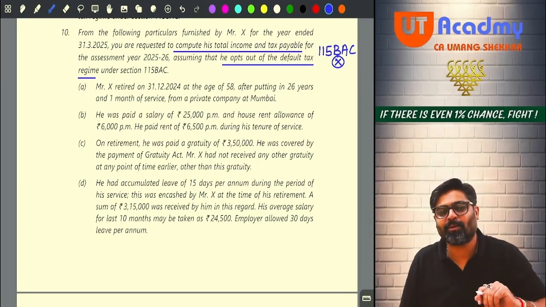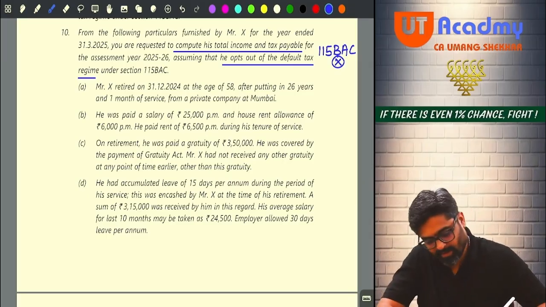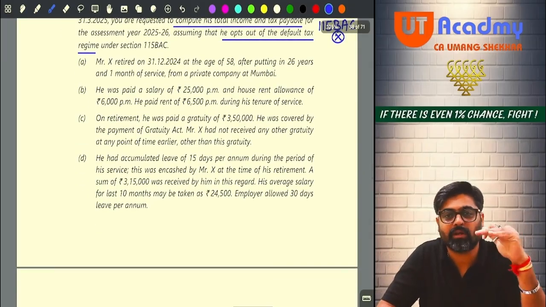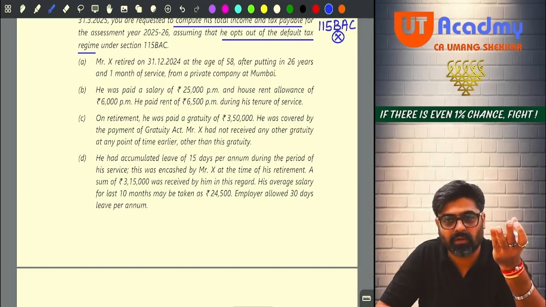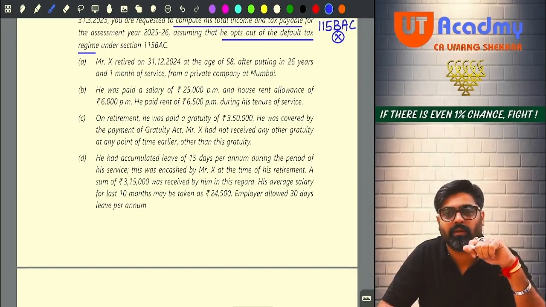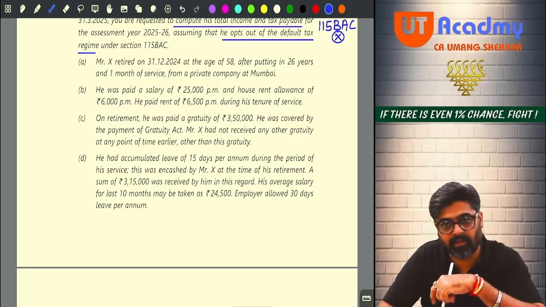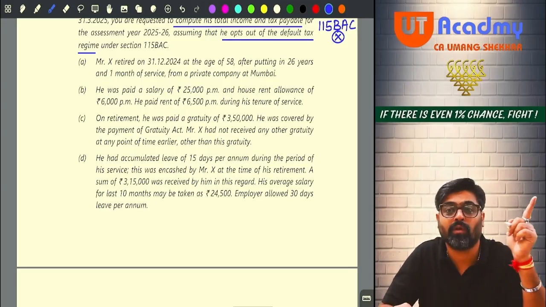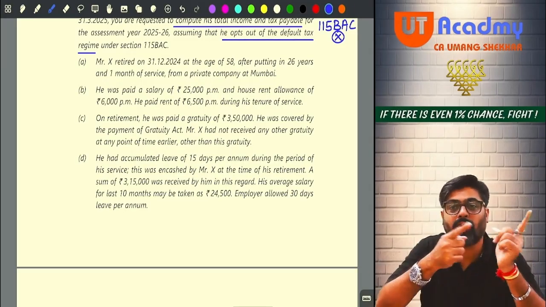It was introduced in 2020, yes. Earlier it was not the default tax regime. Earlier it was optional, so people were not opting. Last year only they have made it default. Now if you want to follow the normal regime, you will have to come out of default. You will have to shift out.